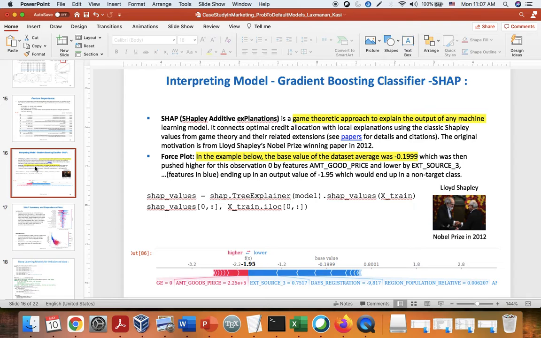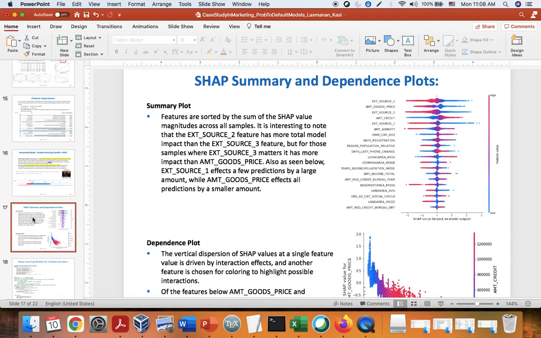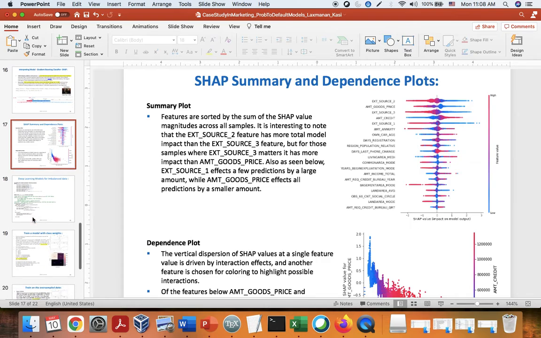Next, we look at interpretation of the model using SHAP. SHAP is SHapley Additive exPlanations, a game theory approach for explaining the output of any machine learning model. There are several out-of-the-box plots that are available in SHAP: force plot, summary plot, and dependence plots.